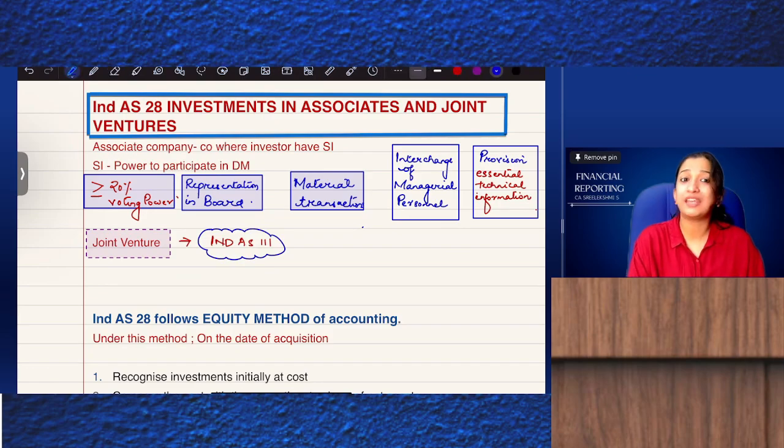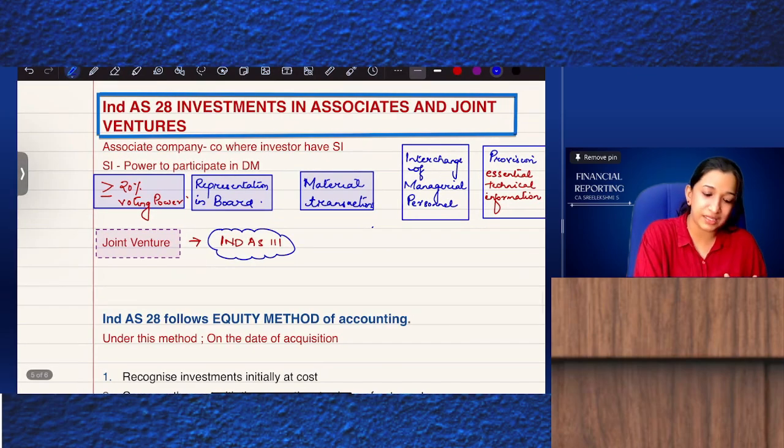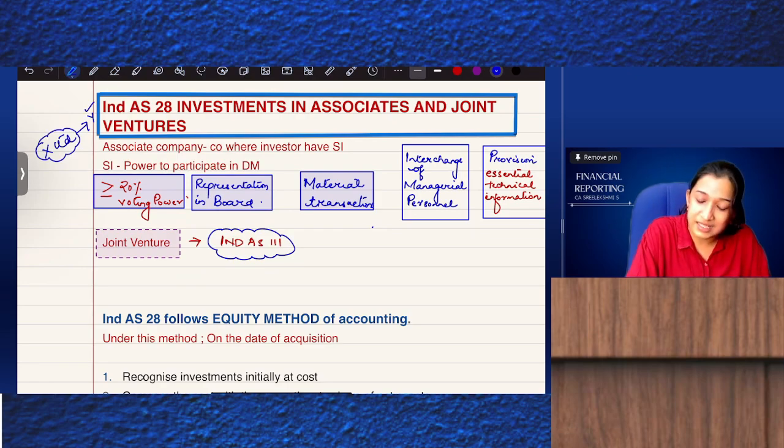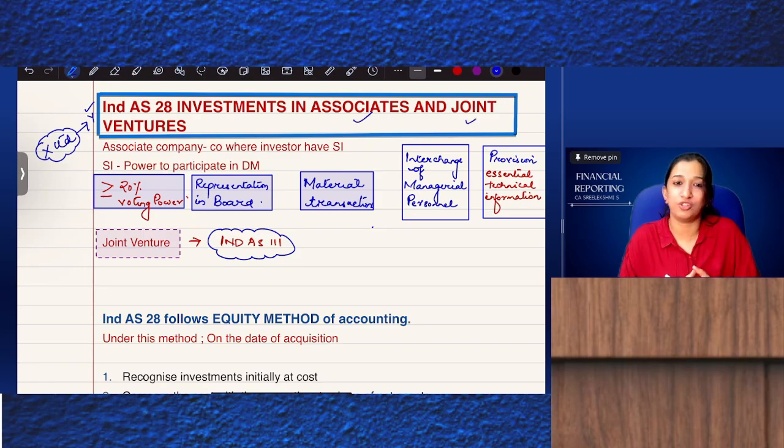If you are the investor, say X Limited is having investments in Y Limited. X Limited, the investor, should prepare consolidated financial statements if Y is an associate or a joint venture. So how do we prepare consolidated financial statements? Let's do it as per Ind AS 28.